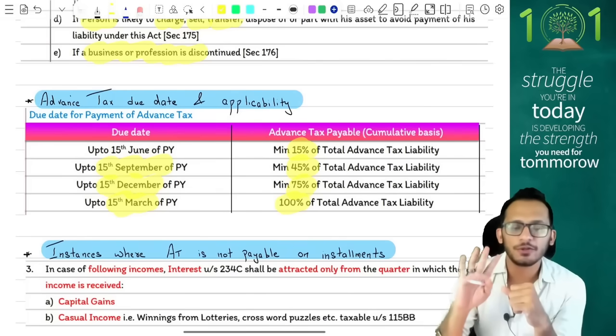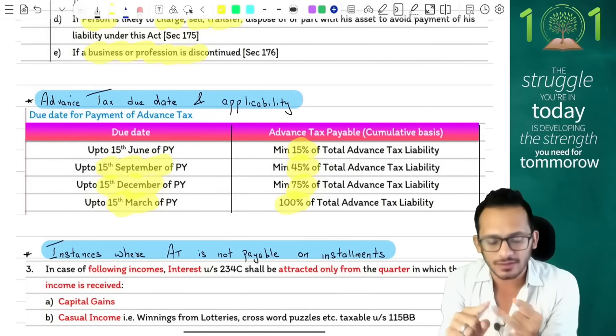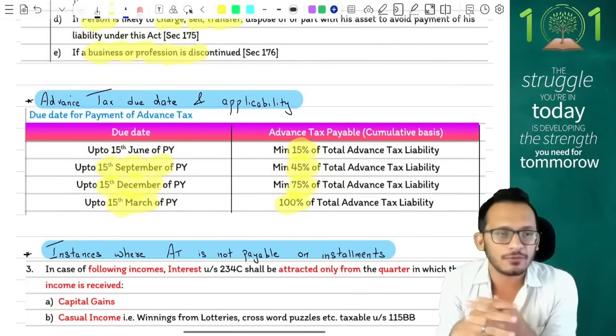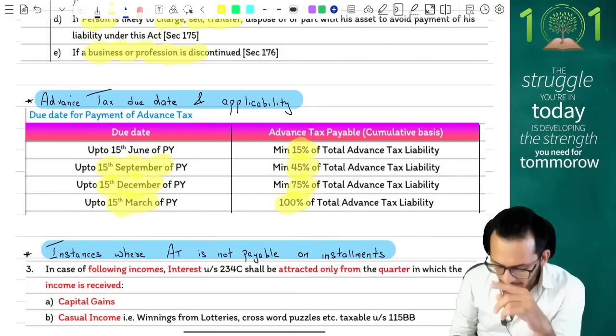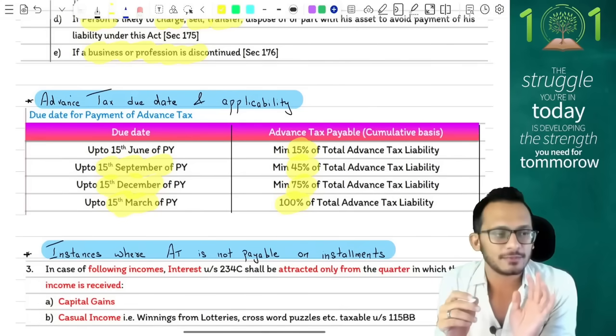Yes, so 4 due dates for you to keep in mind: 15th June, 15th September, 15th December and 15th March. 15, 45, 75 and 100. If you're going to compute interest under 234C, the first installment will be required for a minimum 12%. Second installment will be required for minimum 36%.